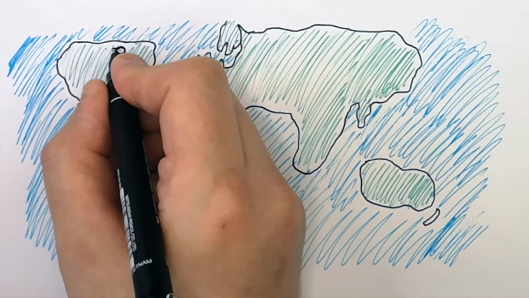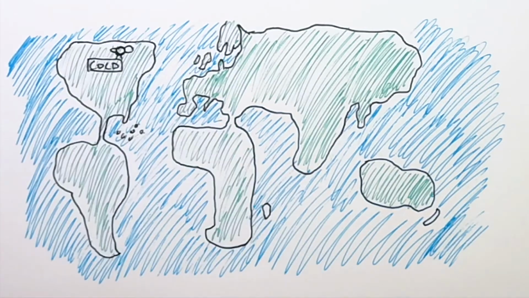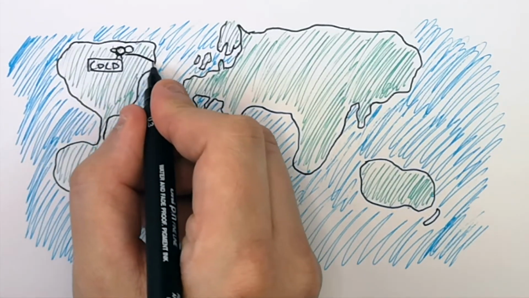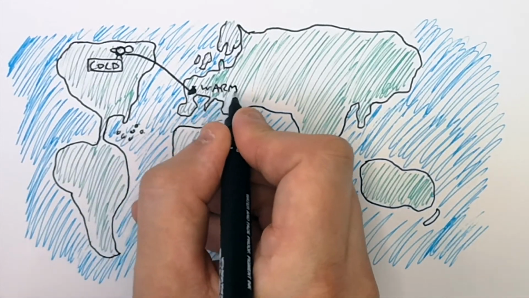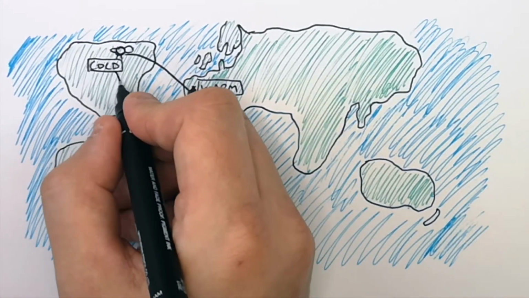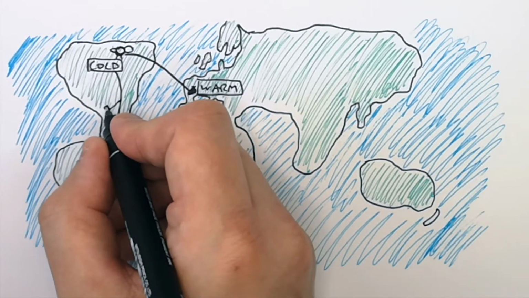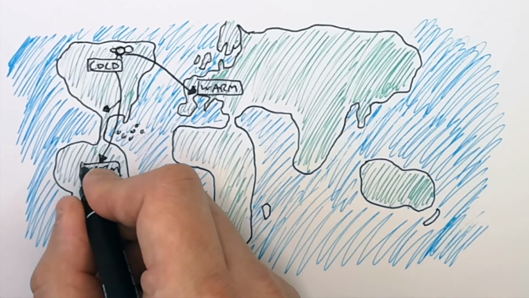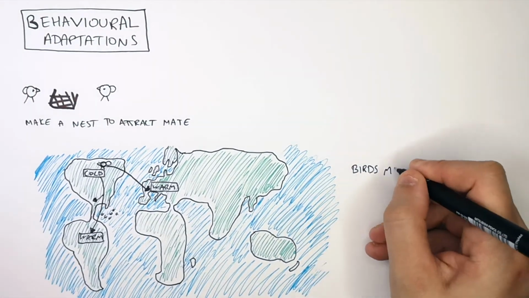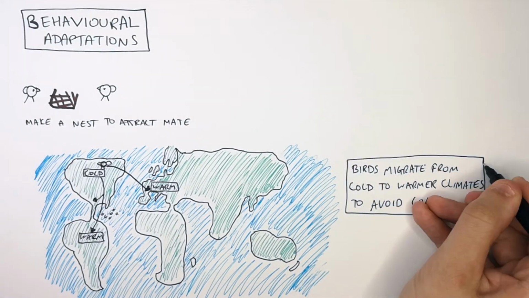Some animals will live in areas of the world where during their winters it gets very, very cold. So what animals do is migrate. They will migrate from somewhere cold to somewhere with a warmer climate. And this can mean birds flying across the world, flying thousands and thousands of miles just to experience the warmer climate while it's cold in other parts of the world. So birds migrate from cold to warmer climates to avoid the cold.